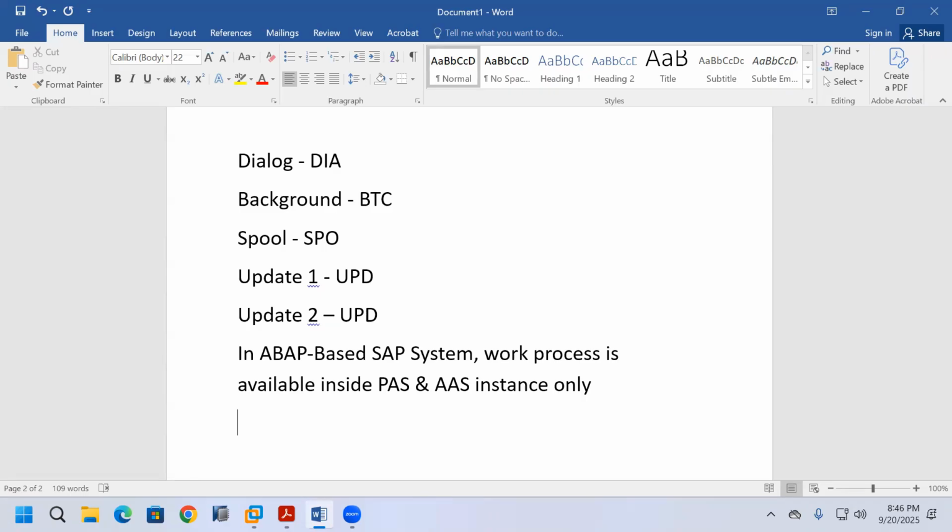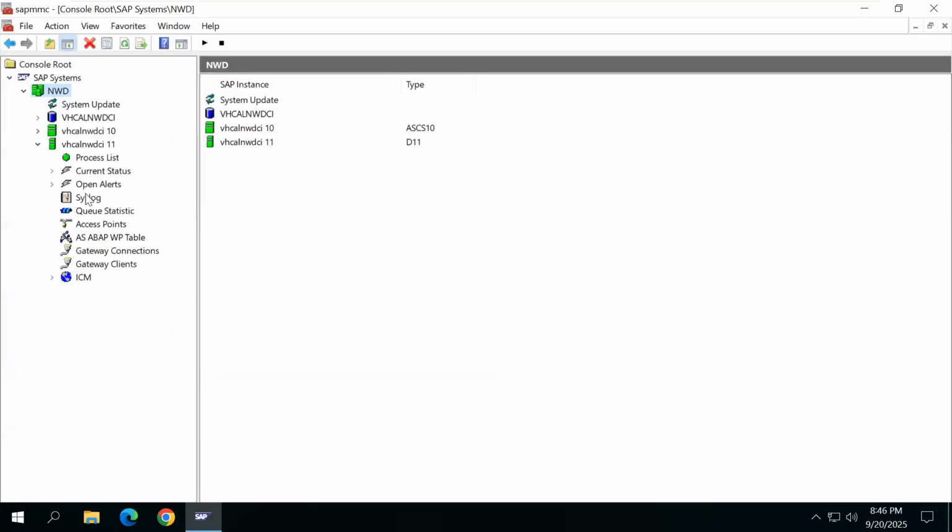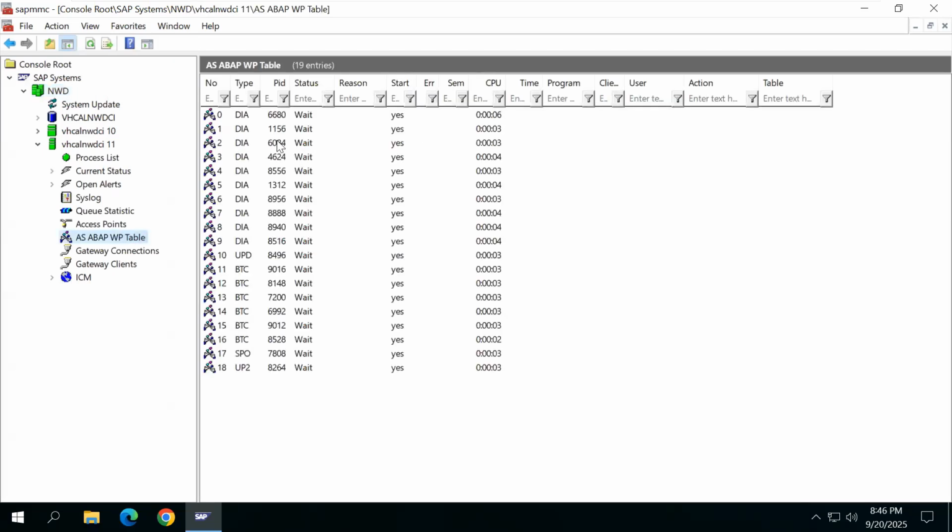Okay, now here all of you clearly saw that dialog work process is there. How many dialog work processes are there? 0 to 9. That means 10 dialog work processes are there.